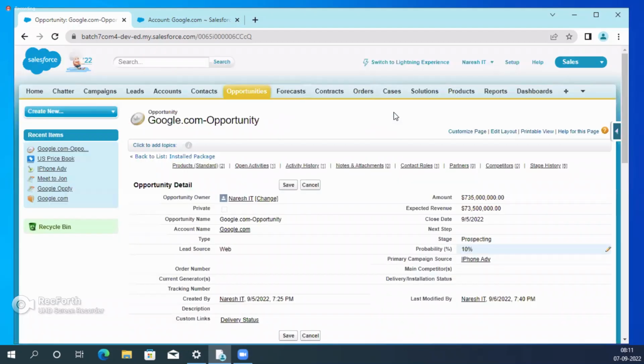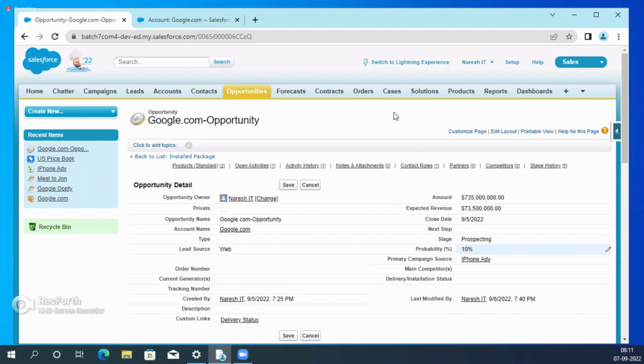That means after creating, like after 3 hours or after 1 day or after 2 days, he changed the stage. The probability will be changed. So when it is changed, that means why? Because as early as possible we need to close this deal. The quicker he closes the deal, the more benefit he will get, from the company's point of view and the employee's point of view. So that's the reason we need to track everything.